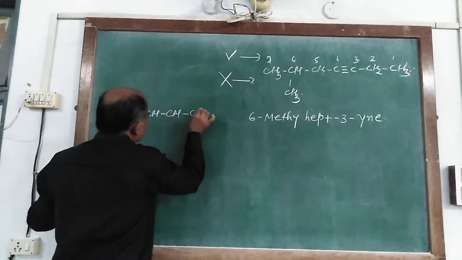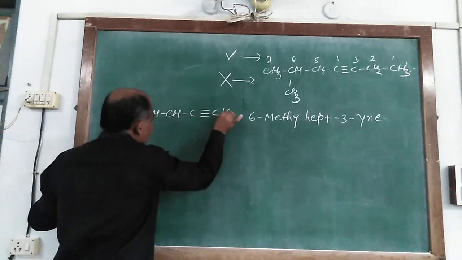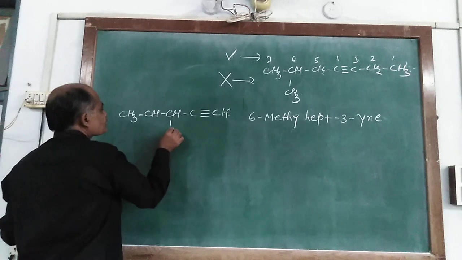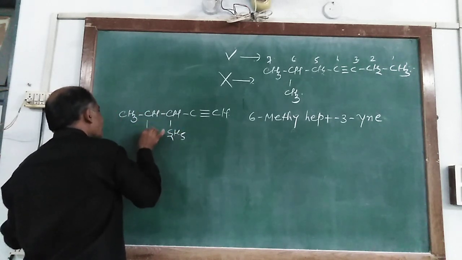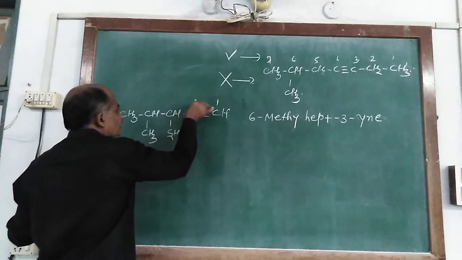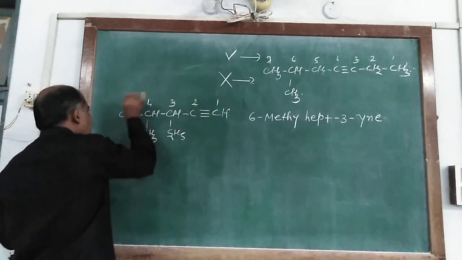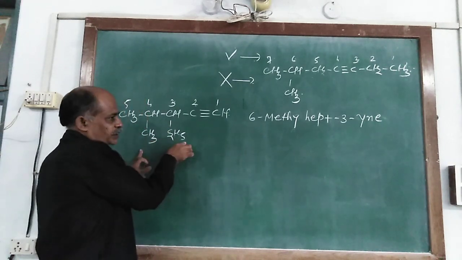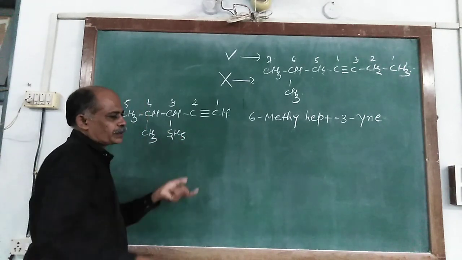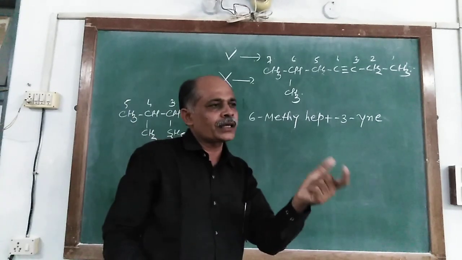Now, in this molecule, CH3, CH, CH, C triple bond CH, here C2H5 and here CH3. So numbering 1, 2, 3, 4 and 5. Here we write first: it has 2 substituent groups and both substituent groups are different.